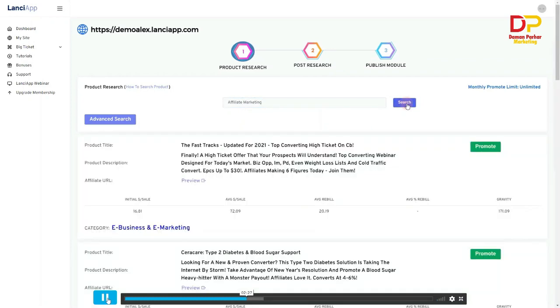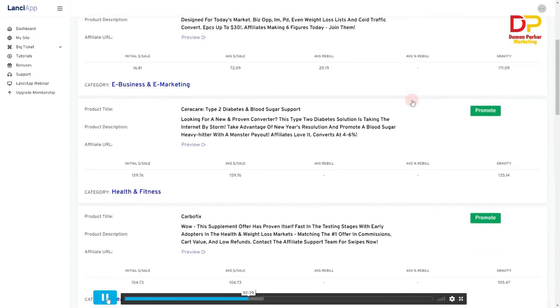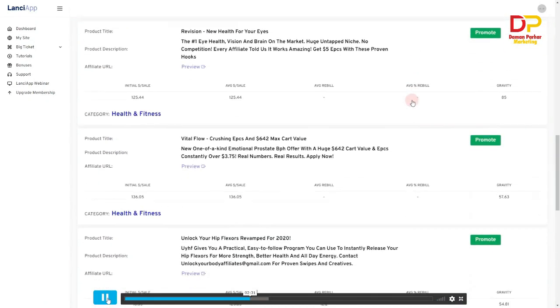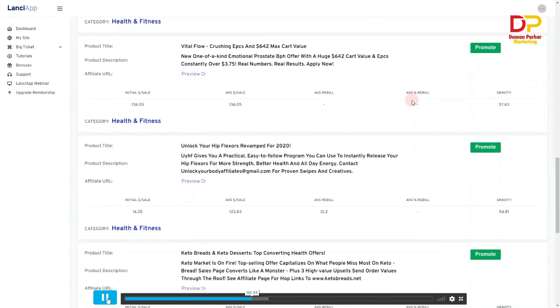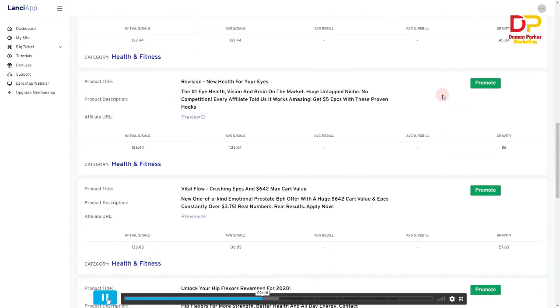Now the software will give me every single product that's available on ClickBank with the details, like how much commission you can make, what is the average dollar per sale, average review, and all that stuff. What is the credibility, every single thing the software gives, and you can decide which one to promote. Let's go ahead and promote this product.